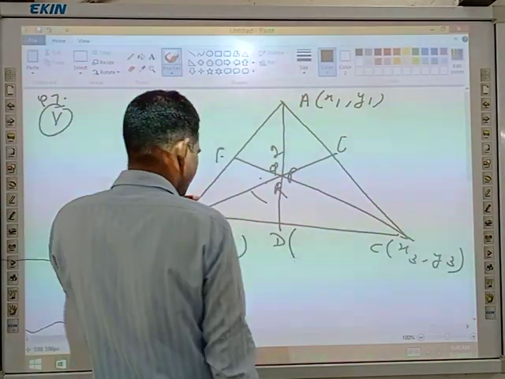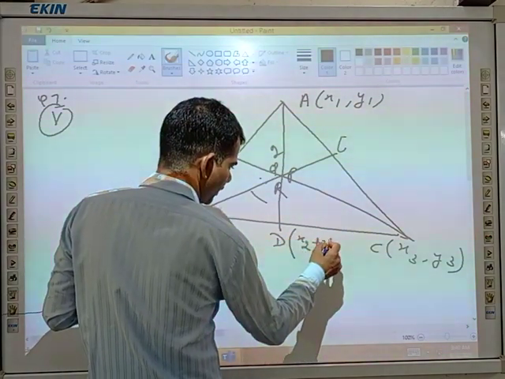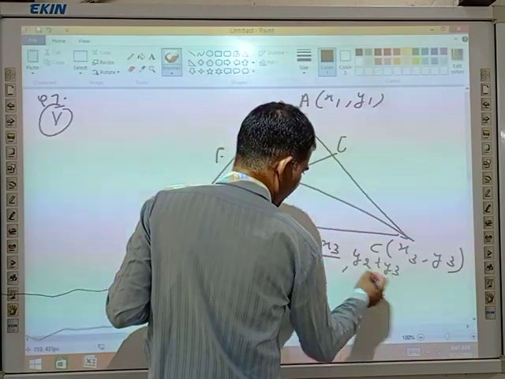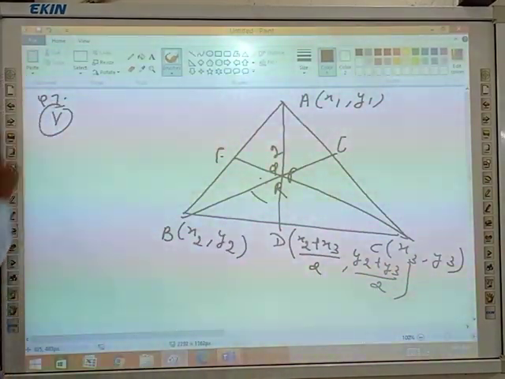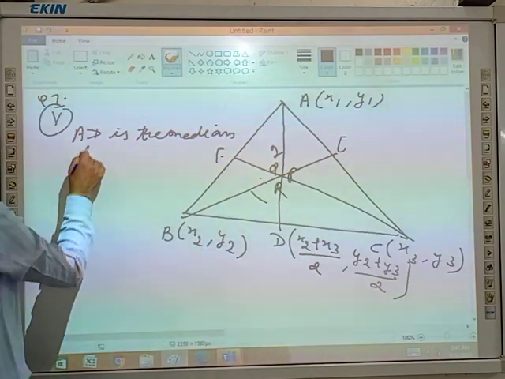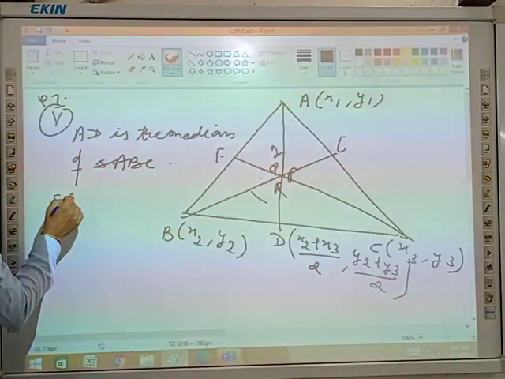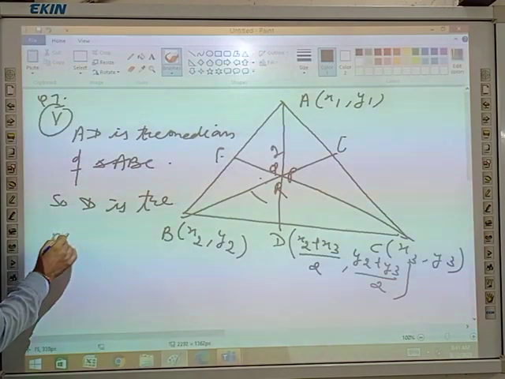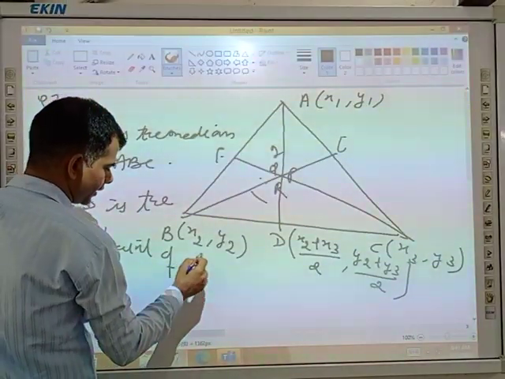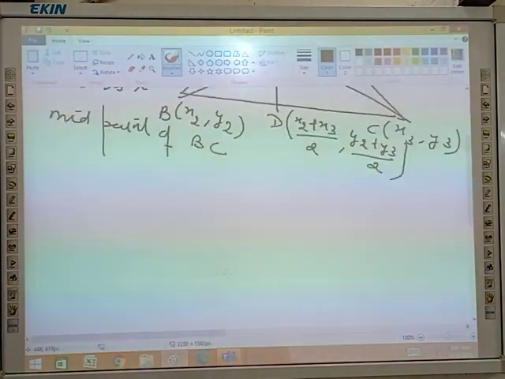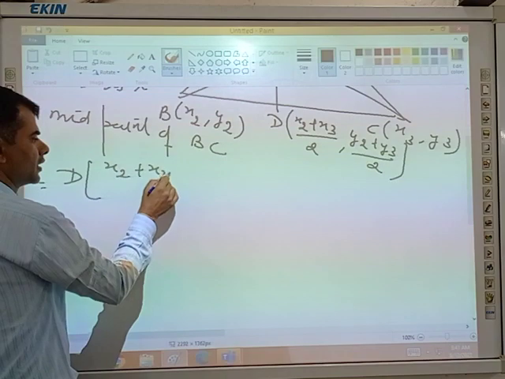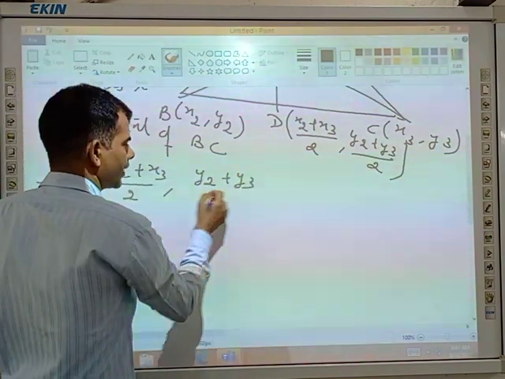So the coordinates of point D are x2 plus x3 divided by 2, y2 plus y3 divided by 2.